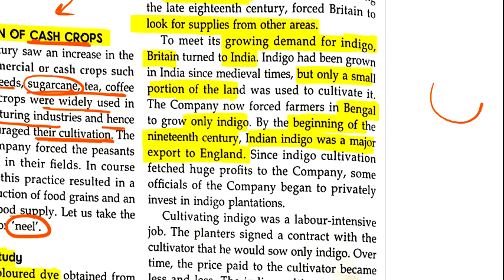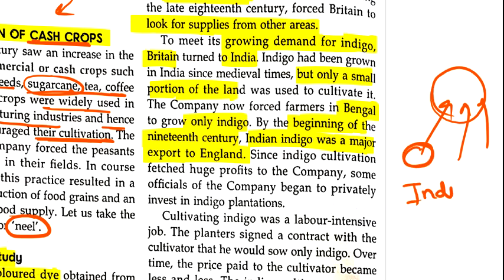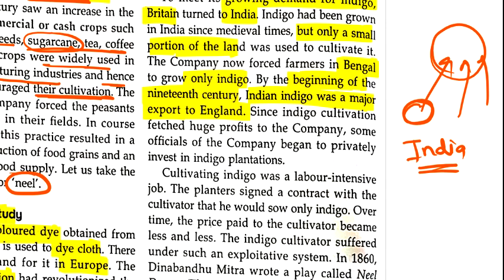In England they were importing indigo from different countries. So who was the major exporter? India was the major exporter of indigo to England. Clear? So these companies made a huge profit. They bought indigo from Indian farmers and exported this indigo to the industries in England. So they made a huge amount of profit.